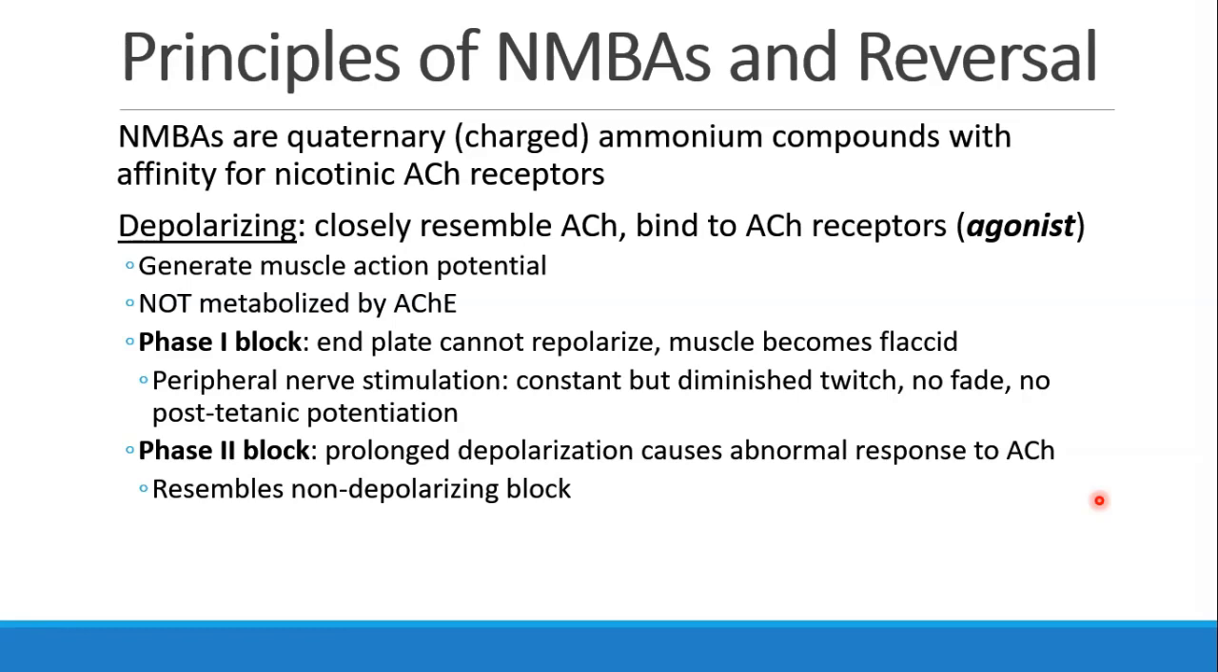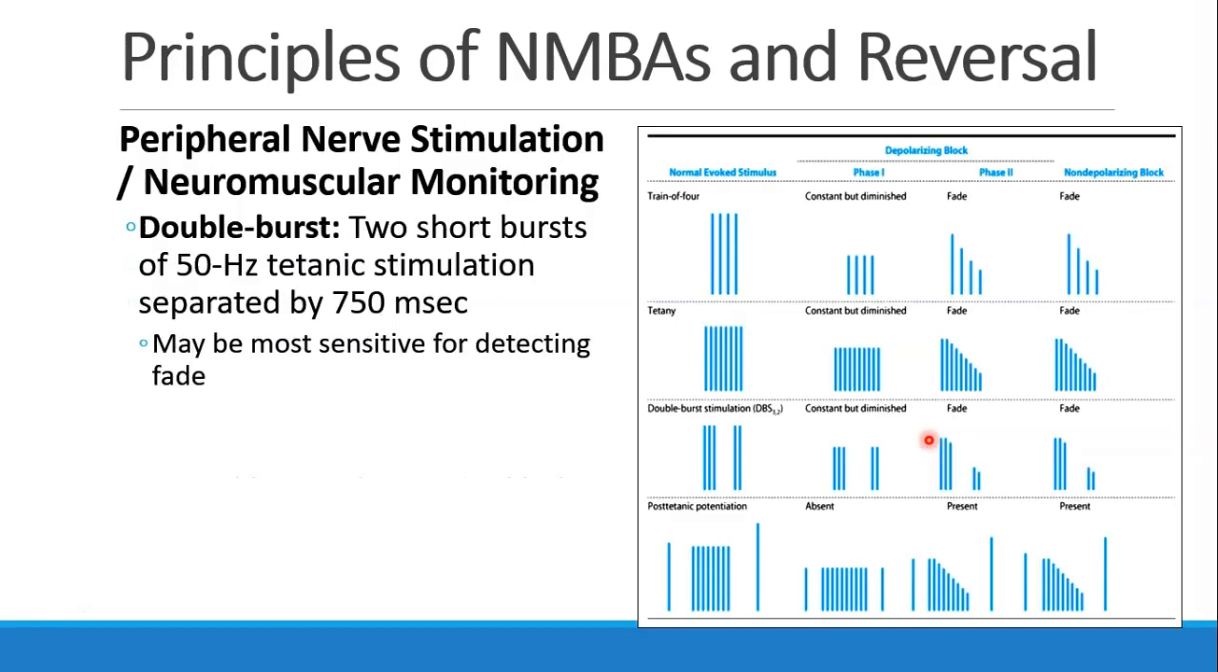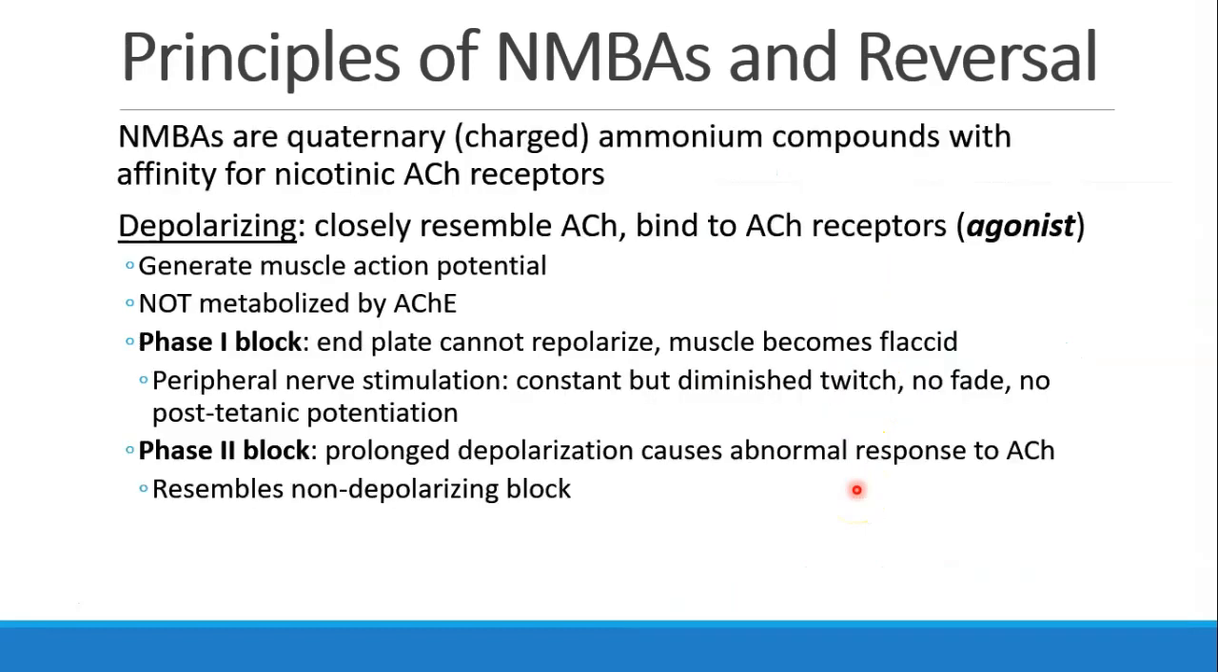Usually when we use these drugs, we talk about phase 1 block. The drug binds to the receptor. The end plate cannot repolarize. The muscle becomes flaccid. And if you used a peripheral nerve stimulator, you would see a constant but diminished twitch with no fade and no post-tetanic potentiation. Looking back over here, here's our depolarizing block. And you see there's no fade, just a constant but diminished level of twitch.